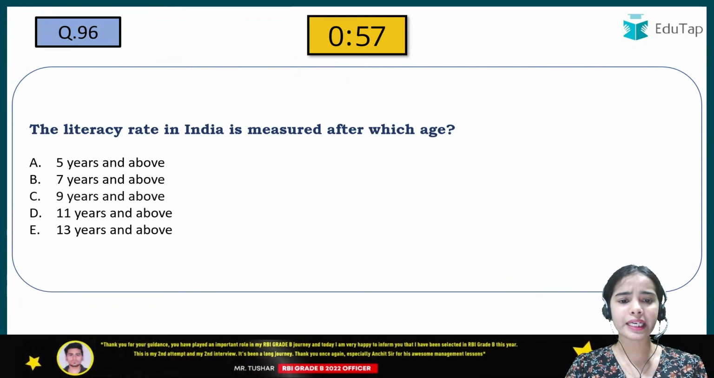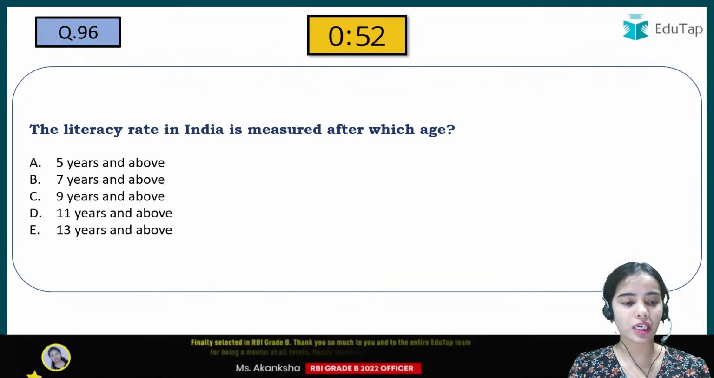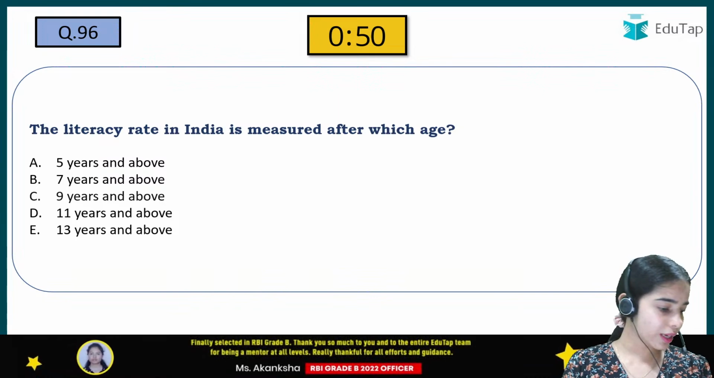The literacy rate in India is measured after which age? So this is a very easy question that you should be able to answer. It is a static question.